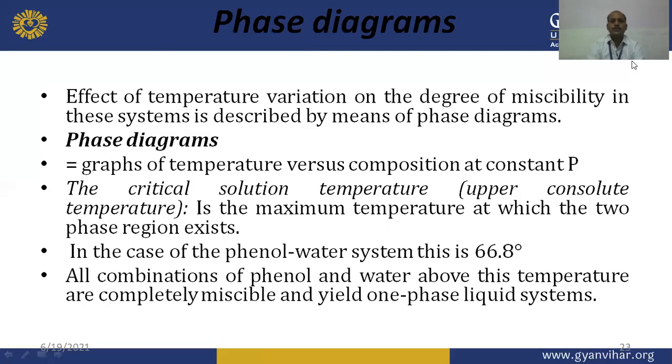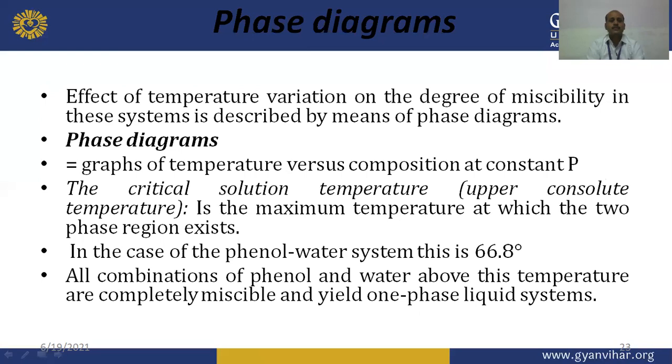So when we go through the phase diagram, first of all we have to know what the phase diagram is. The effect of temperature variation on the degree of miscibility in these systems is described by means of a phase diagram. So what is the phase diagram? In simple words, it shows the effect of temperature variation on the degree of miscibility. So this system is described by means of a phase diagram.